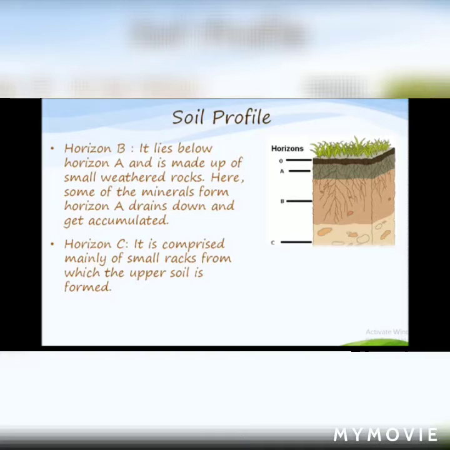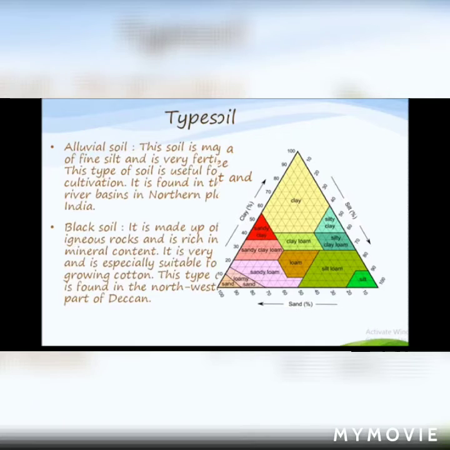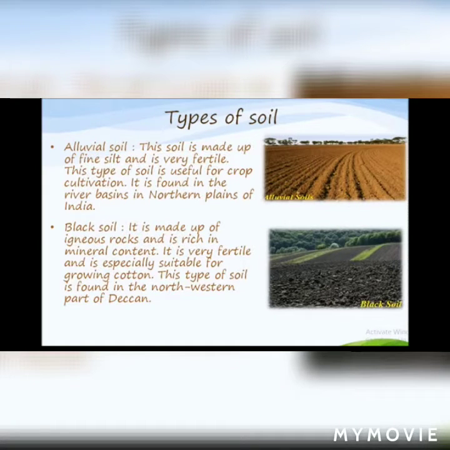Now let us discuss the types of soil. Most soils are made up of a basic combination of three things: sand, silt and clay. Let us see the major soil types found in India. First is alluvial soil. This soil is made up of fine silt and is very fertile. This type of soil is useful for crop cultivation. It is found in the river basins in the northern plains of India.